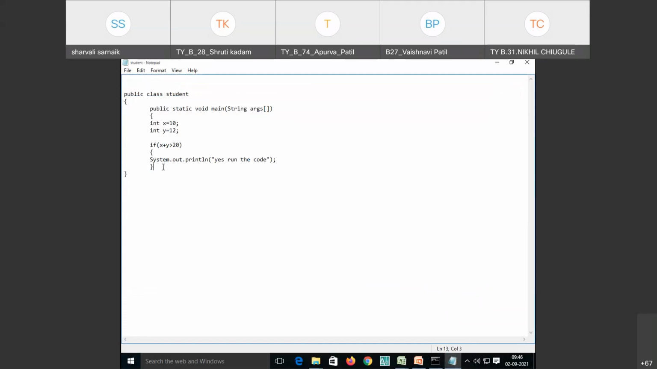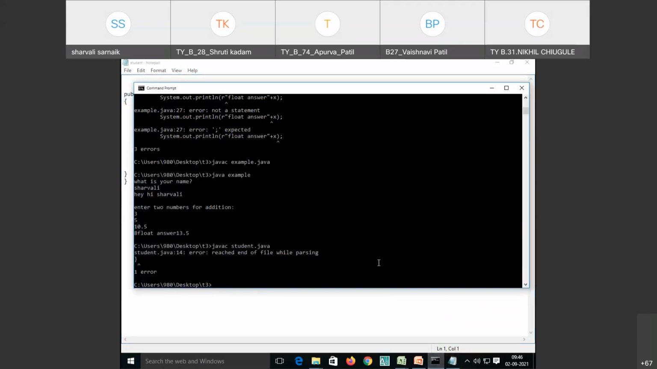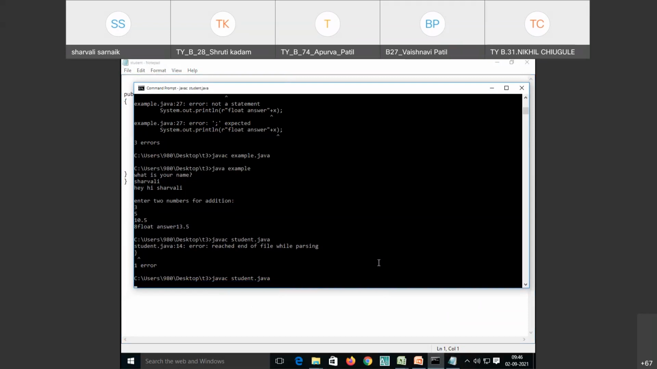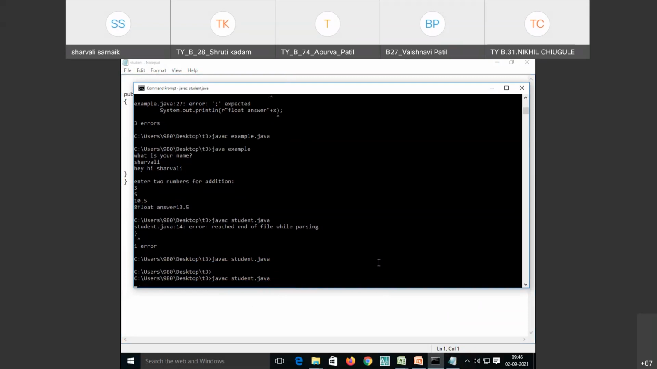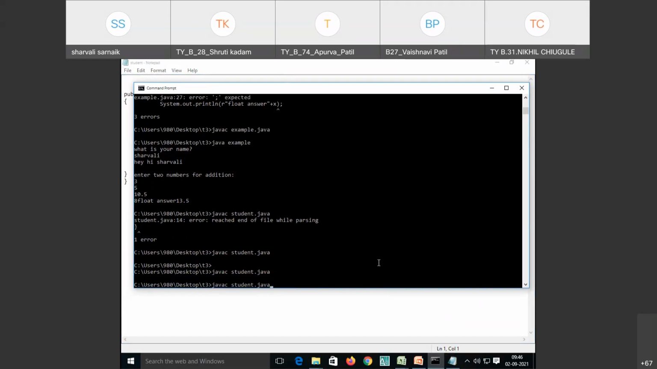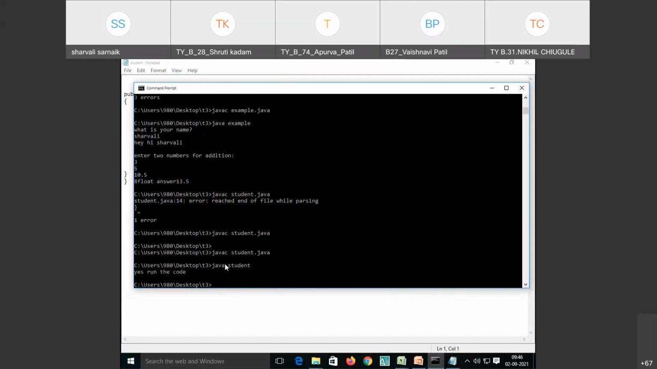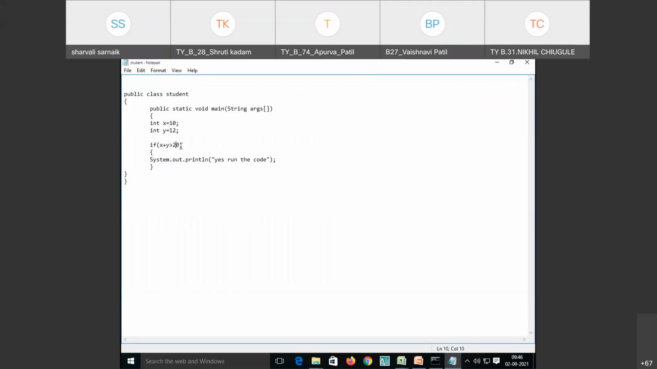Yes, our parenthesis is missing. I have run this code, and then java student, which is the name of my class file. See, yes, run the code. This is the statement which we have executed. Why is this statement executing? Because the condition which we have given is true. Let's change the code and check whether this runs or not.